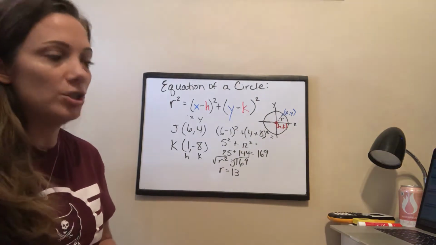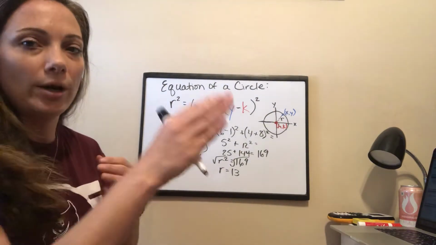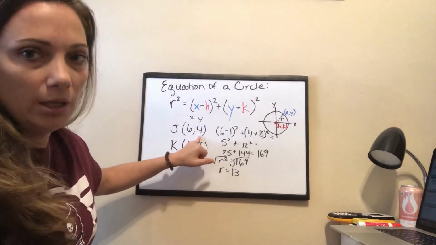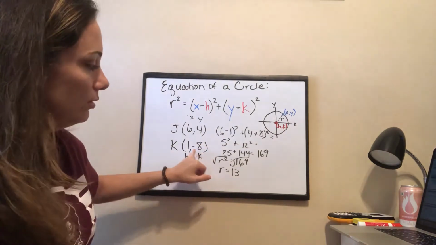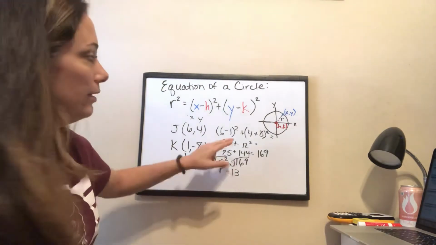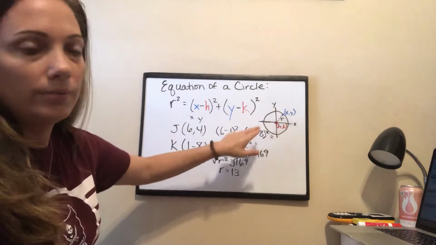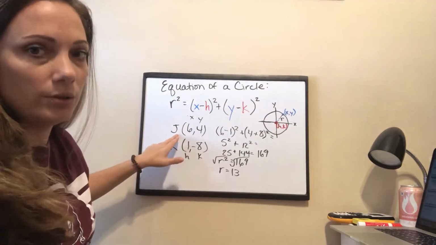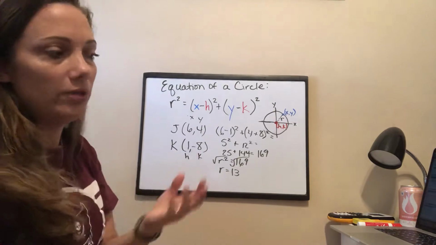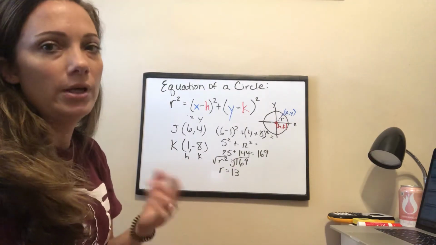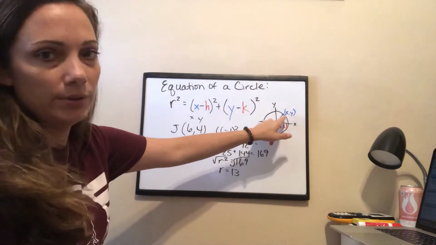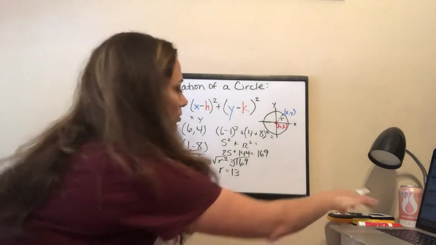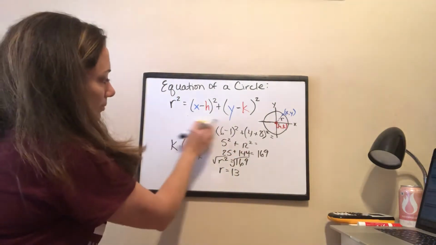Okay, now to write the equation of the circle. So if I'm communicating to somebody where this circle would be graphed, I'm not going to give them one specific point that the circle passes through. I'm going to give them the center of the circle and the radius. And then that's going to graph the circle. Okay, so the one point that the circle passed through, J, helped us solve for the equation of the circle, but it doesn't need to be involved in the equation of the circle to communicate to people. That would just communicate one point of the circle to them. So we're going to get rid of that J information,